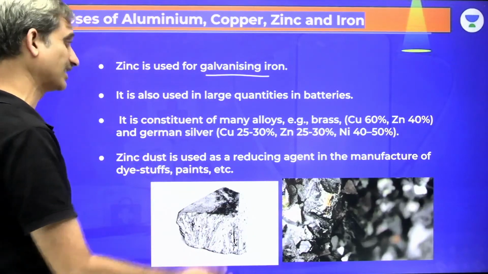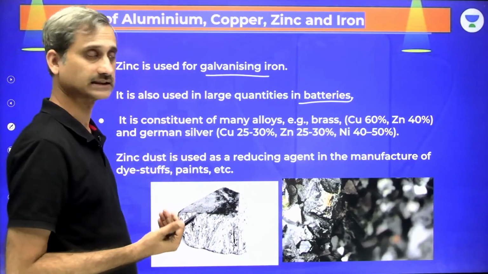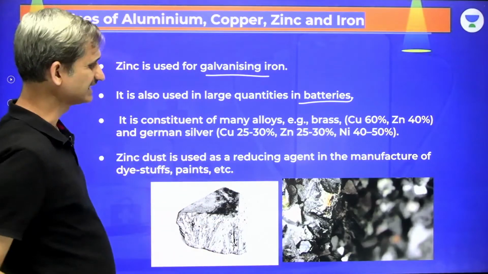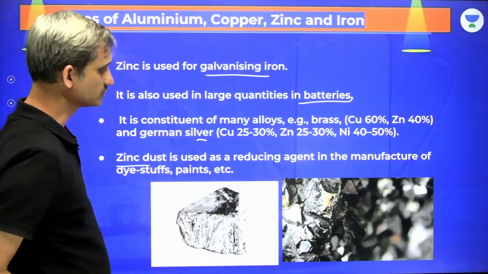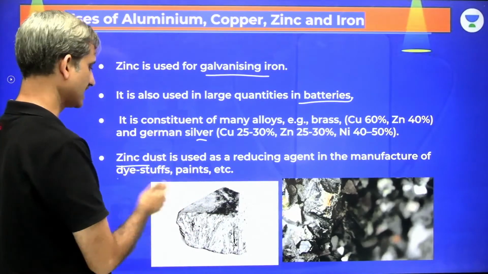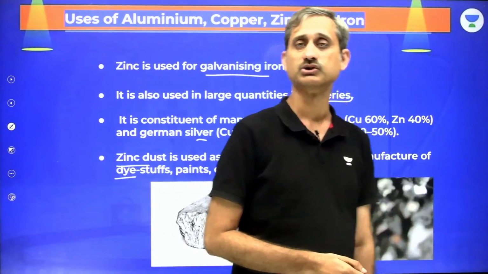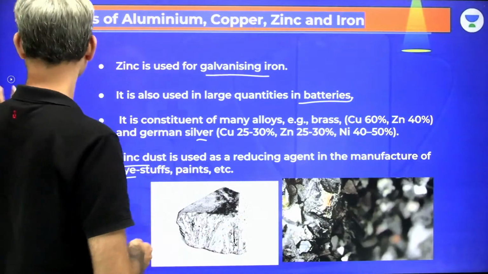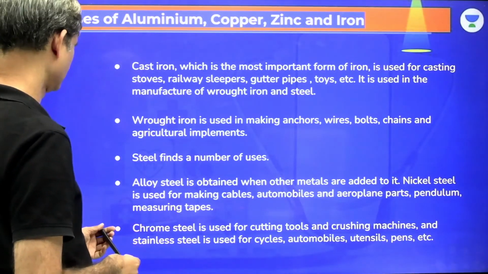It is used in batteries. Your dry cell has a zinc container in it. It consists of many alloys, brass, bronze, the German silver. Zinc dust is used as a reducing agent in the manufacture of dyestuffs, paints, etc. Zinc is also used in extraction of gold as a reducing agent. Common, easily available. And then we talk about iron.